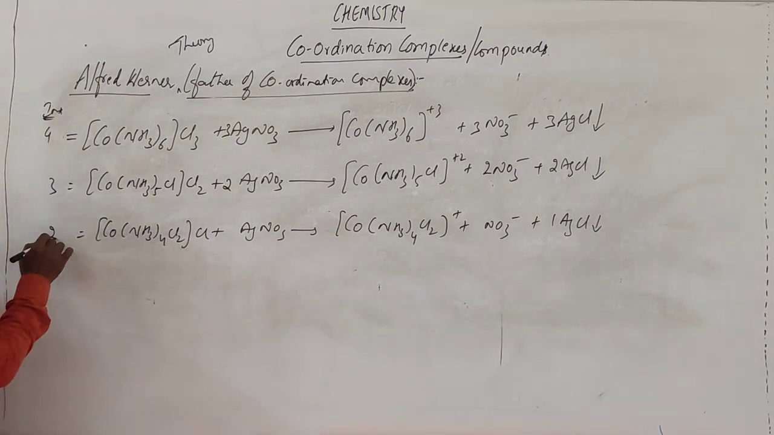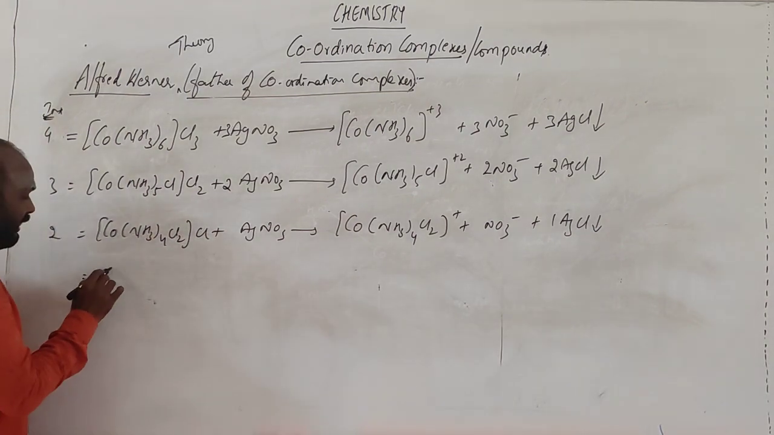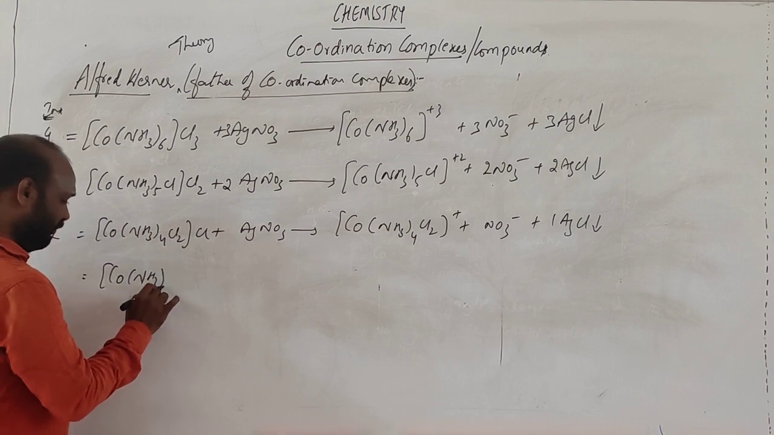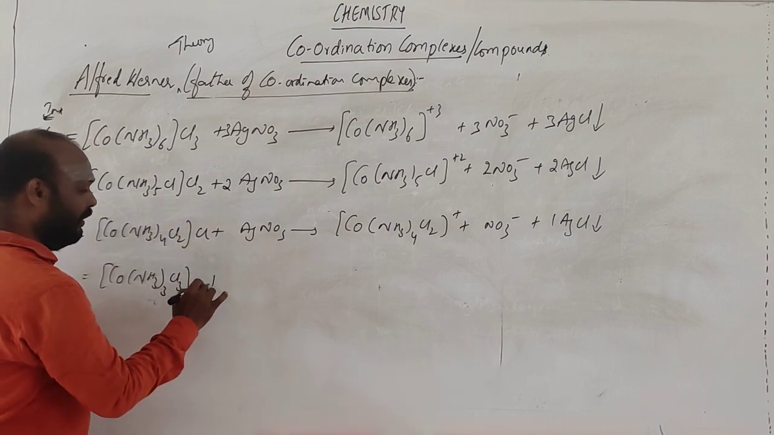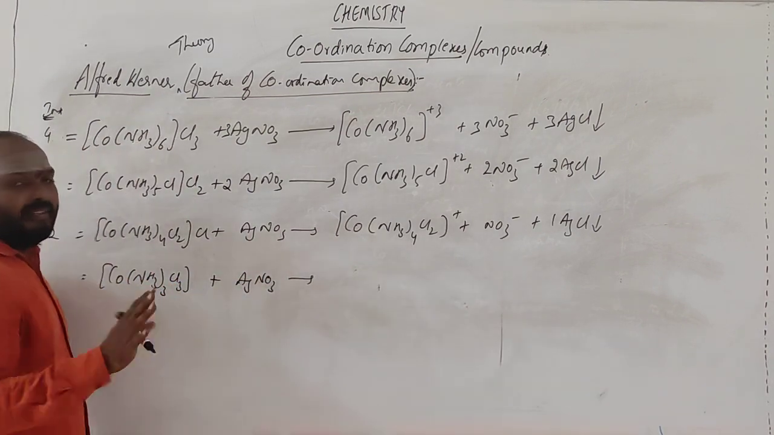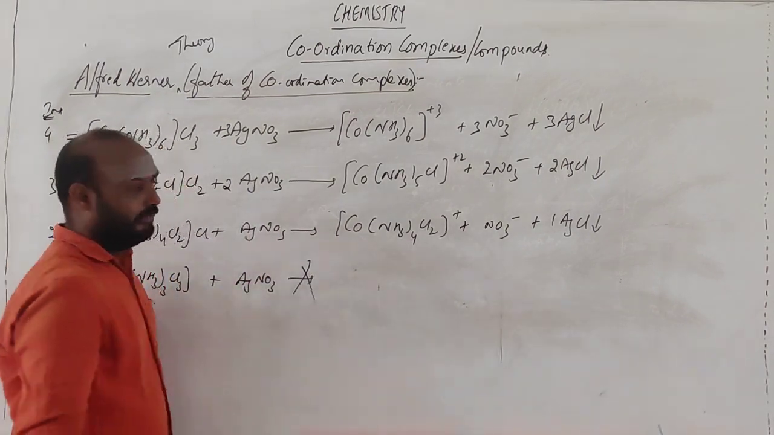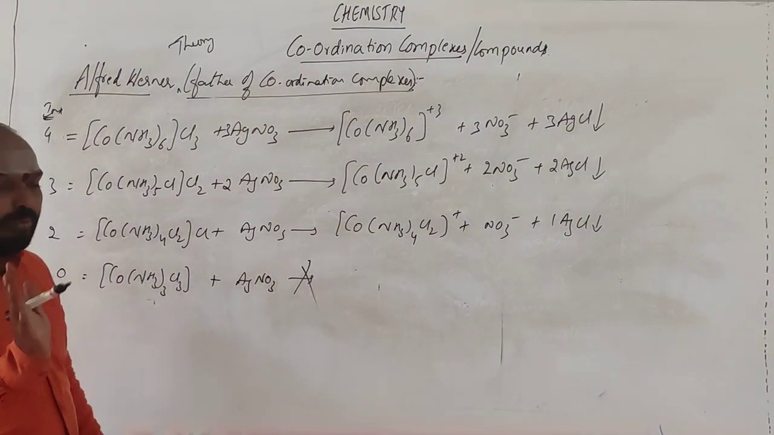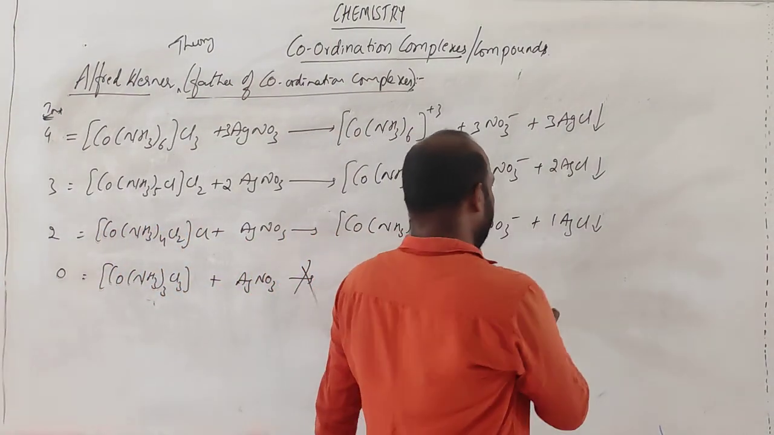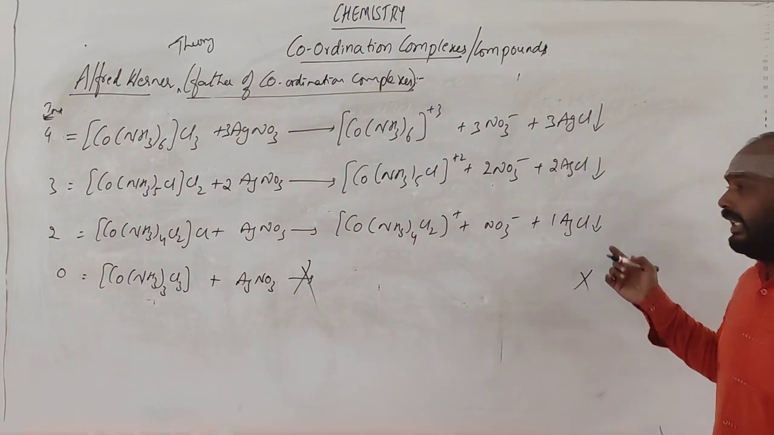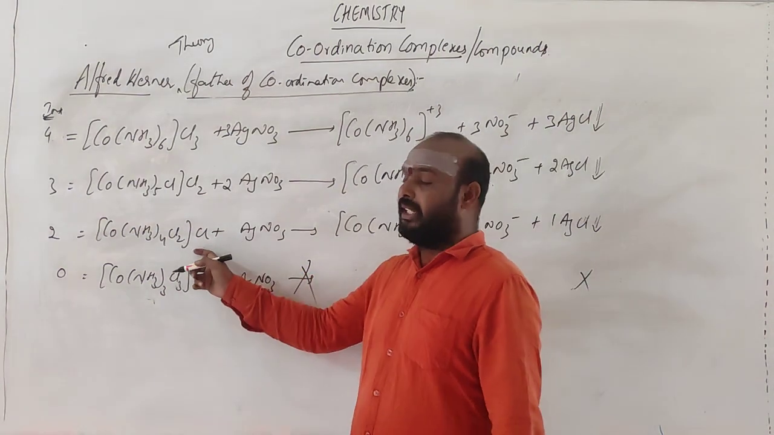So you can get 2 ions. Suppose I take the molecule like [Co(NH3)3Cl3] plus AgNO3. So how many ions are outside? We are having nothing, so this reaction will not happen. How many ions will you be getting? 0 ions, not 1 ion. So no AgCl precipitation.